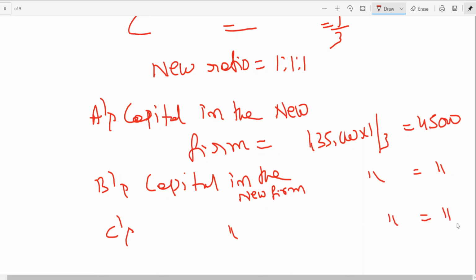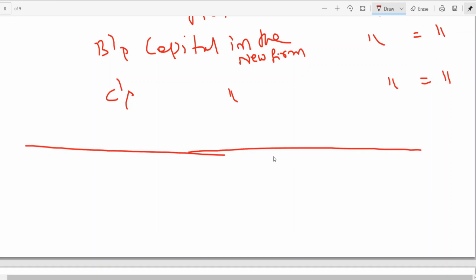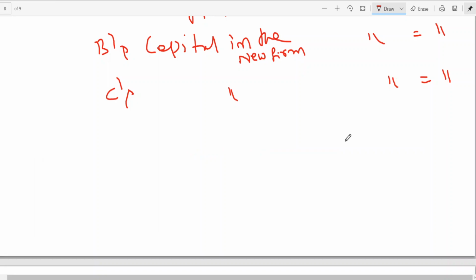That means A has 45,000, B has 45,000, C has 45,000. And then what is it asking? Show necessary journal entries and prepare partners' capital accounts. If you look at the journal entries part, it is simple. The working notes have been completed. Let me go for the journal entries part.